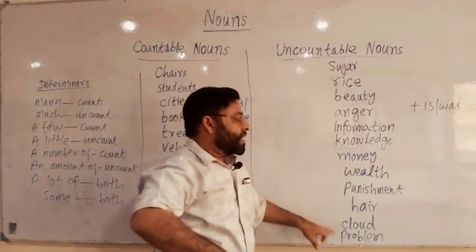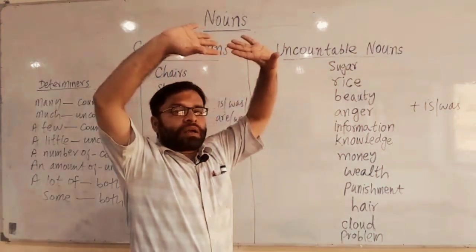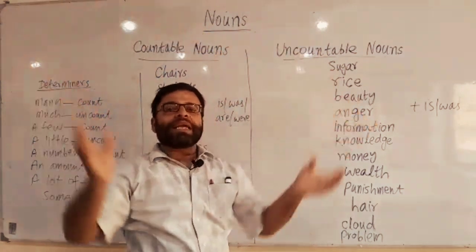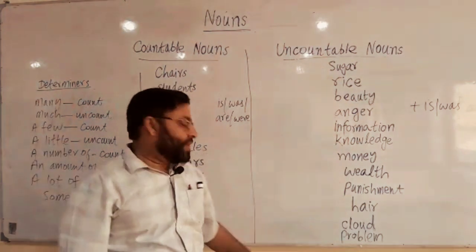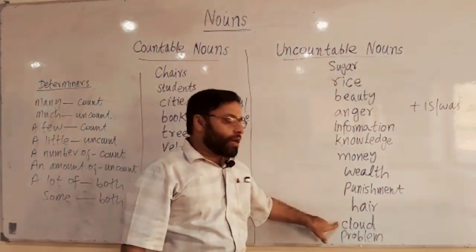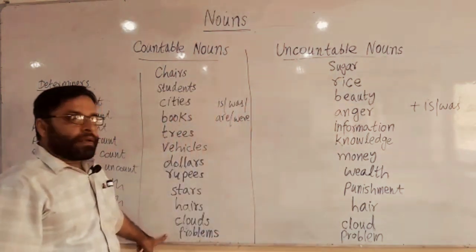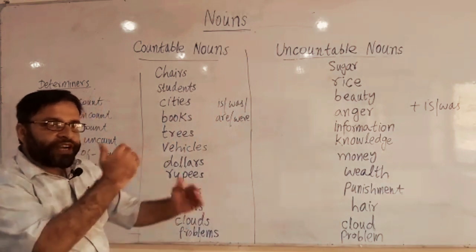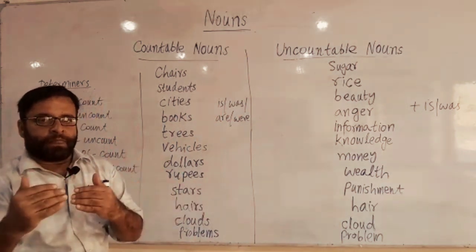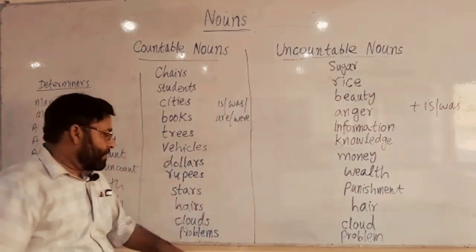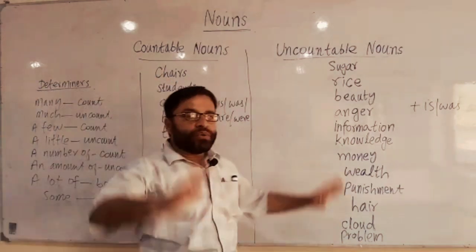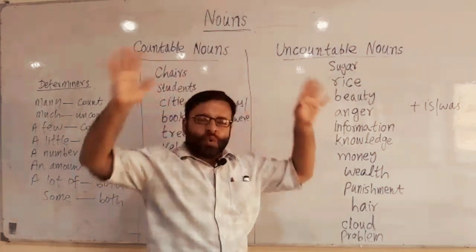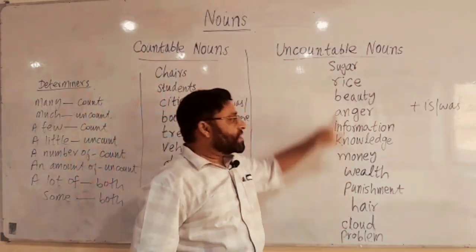But if there is a huge cloud which has completely covered the sky, a big layer, you can consider it an uncountable noun. Similarly, if there are different types of problems, one, two, three different categories, you consider them countable. If it is one huge problem, so complicated and huge, that is uncountable.